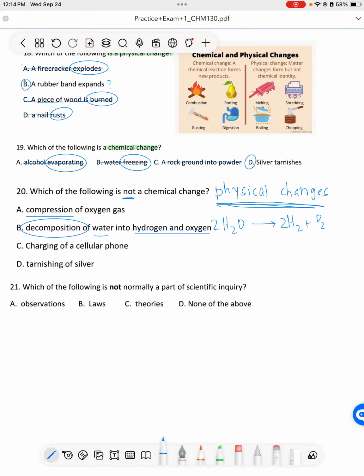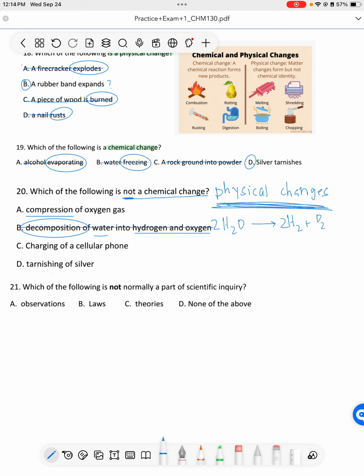So when we are breaking apart two elements, that has to be done chemically. We can't go into water and pull out some water molecules and break them apart with our hands. We can't do that, but we can chemically break them apart. So this is a chemical example. And remember, we're looking for physical changes, not chemical changes.